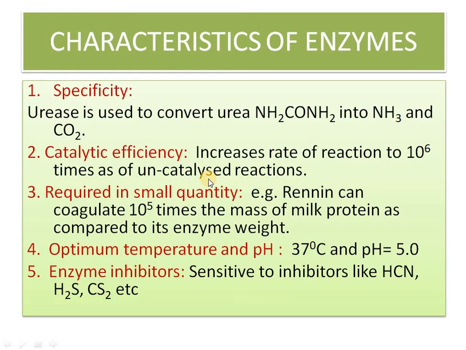Now, the characteristics of enzymes are the same as those of a catalyst. Specificity: for example, urease is used to convert urea into ammonia and carbon dioxide. Urea is something maltase cannot be used for. So a specific enzyme. Catalytic efficiency: it increases the rate of reaction by 10 to the power 6 times, up to 10 million times.